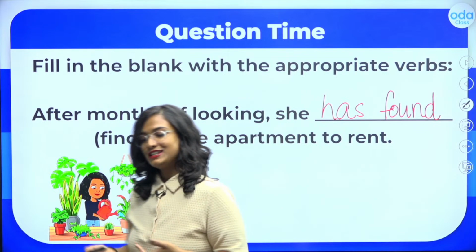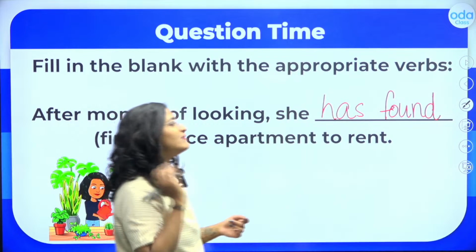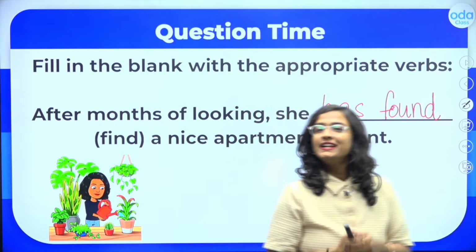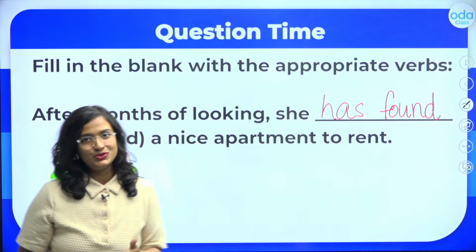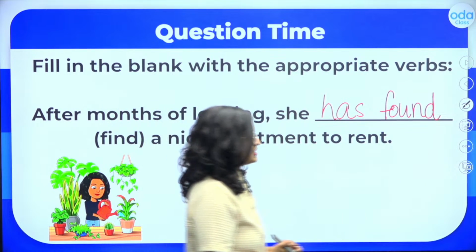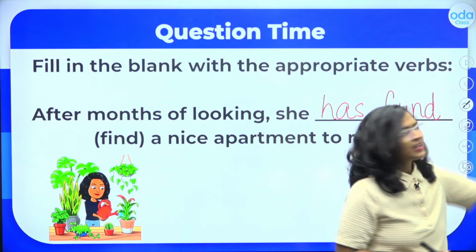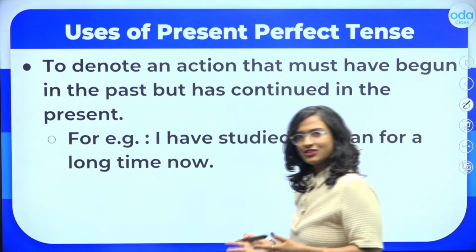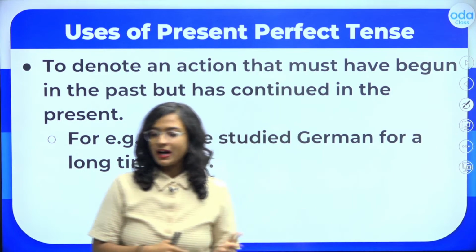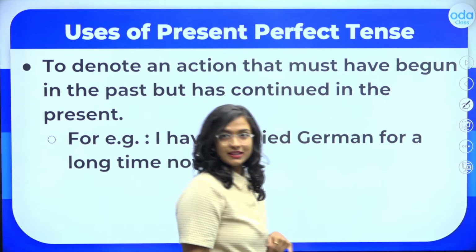I hope this is clear to you all students. Let me know if you have any doubts in the chat box below and I will help you out. Now moving on students to our next use of the present perfect tense. Students, our next use of the present perfect tense is to talk about an action that started in the past but is continuing in the present.